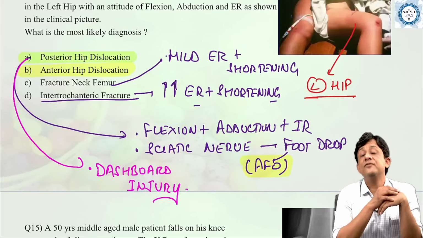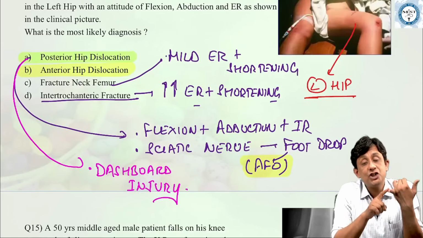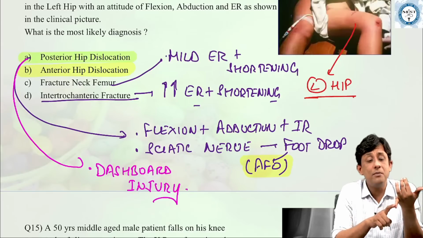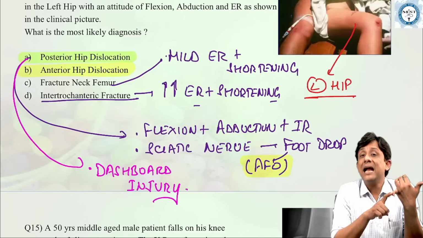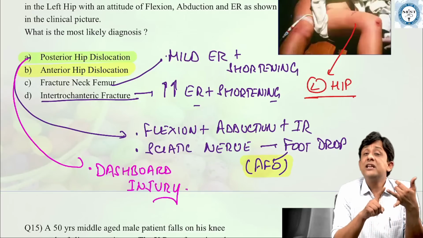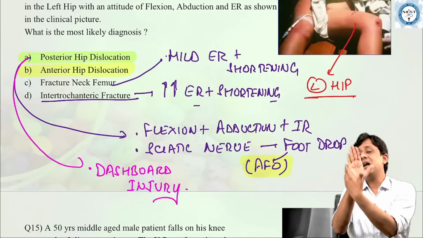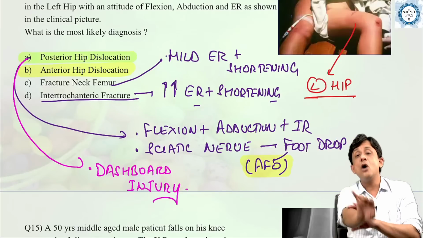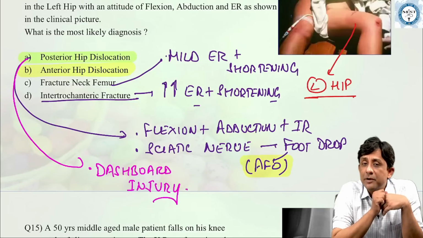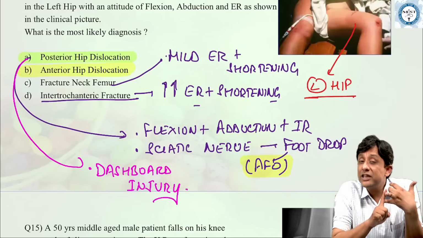So if you have a patient with a lower limb in flexion, abduction, external rotation after a trauma, consider excluding anterior hip dislocation. If there is just a limited external rotation deformity, which means that the lateral part of the foot is not touching the couch, in an old osteoporotic patient, consider excluding fracture neck of femur.